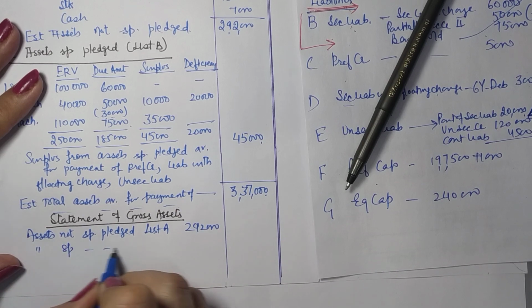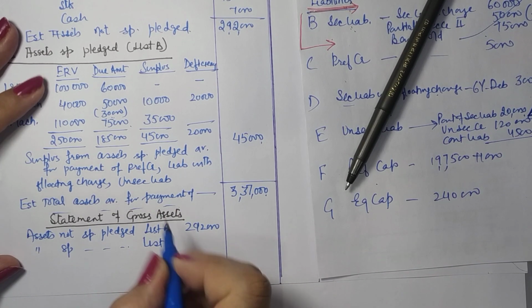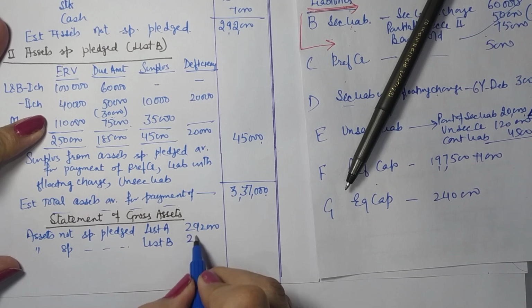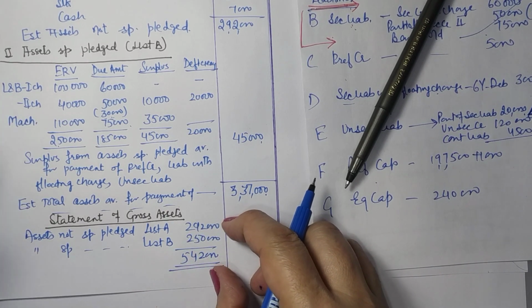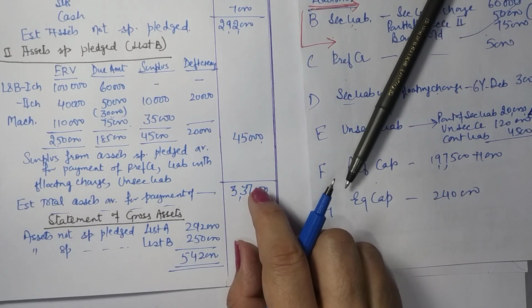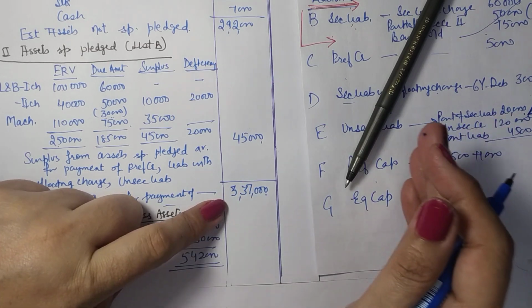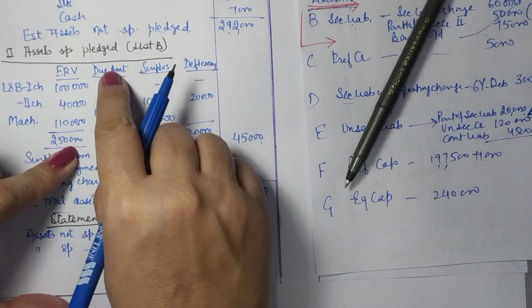Assets specifically pledged, list B. So the gross amount for these assets was 2,50,000. So the total value was 5,42,000. So this is the total amount recovered from assets, but we are now having only this much left for the remaining liabilities, because these liabilities are sorted here.